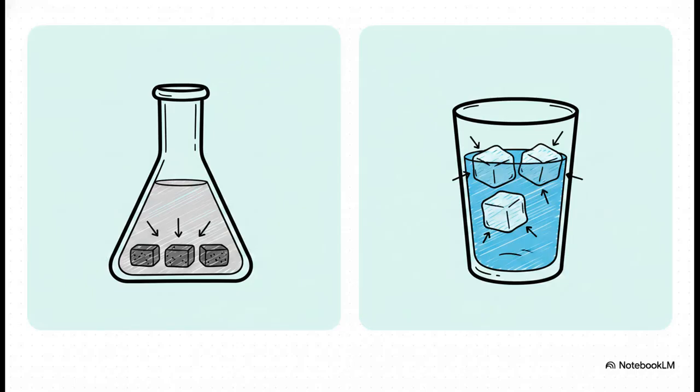While nearly all normal substances shrink and get denser as they freeze, meaning their solid form will just sink right to the bottom of their liquid form, water actually expands. As it freezes into ice, its volume increases by about 8.1%, making it roughly 9% less dense than its liquid form. And that right there is exactly why your ice cubes are bobbing at the top of your glass instead of sinking to the bottom.